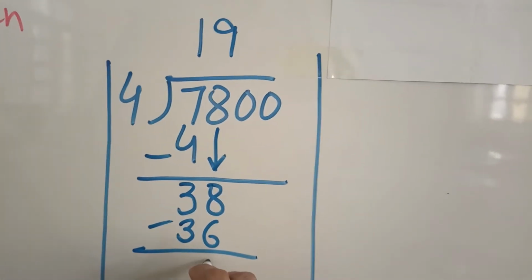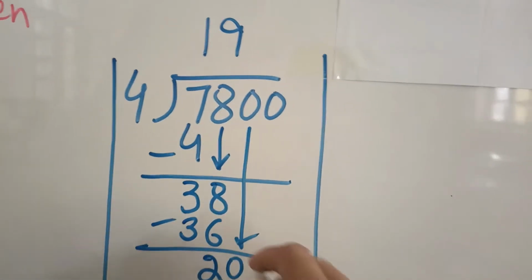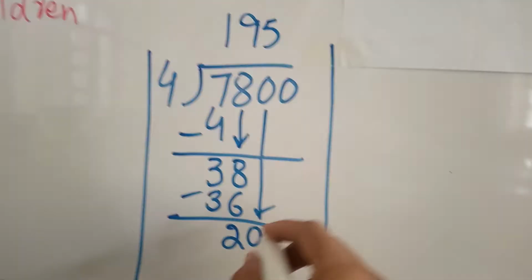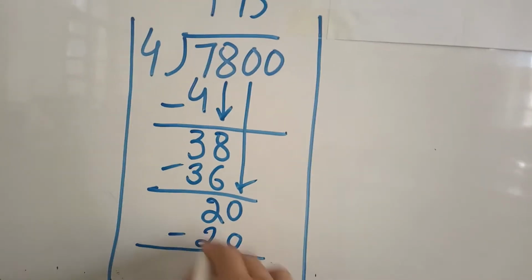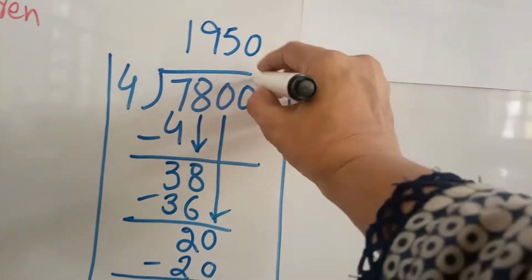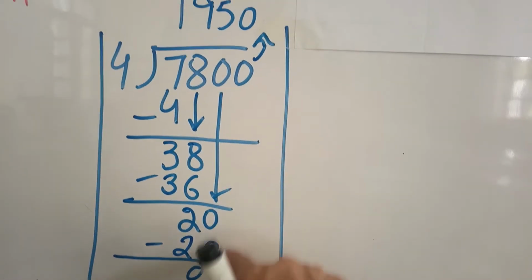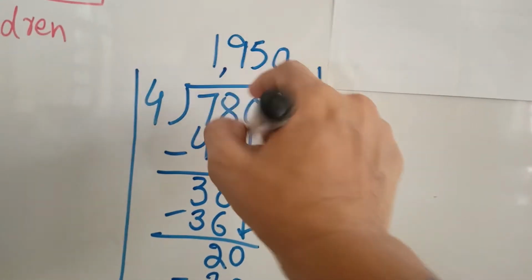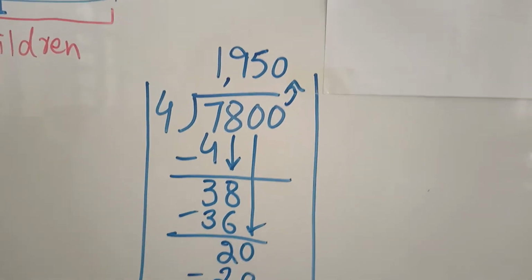After subtraction you get 2 and drop down 0 to make it 20. Then 4 5s are 20, you get 0, and here we can send this last 0 up to make it 1,950.